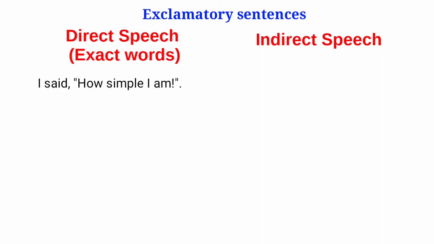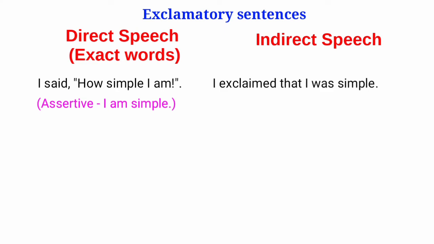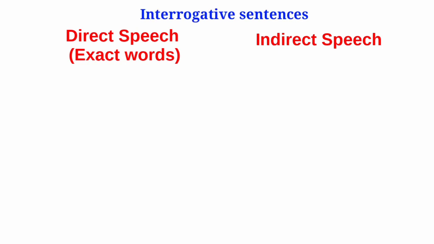For example, I said, "How simple I am!" Now let us change the reported speech first: I am simple. Now let us convert into indirect speech: I exclaimed that I was simple. Here you should remember that if the speaker is I and is talking about himself by using I in the reported speech, use the same pronoun. Now let us have interrogative sentences.